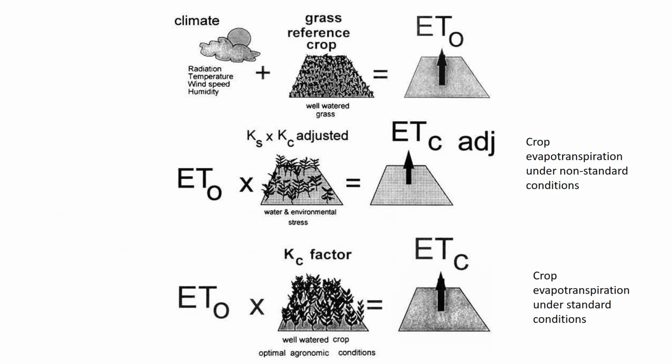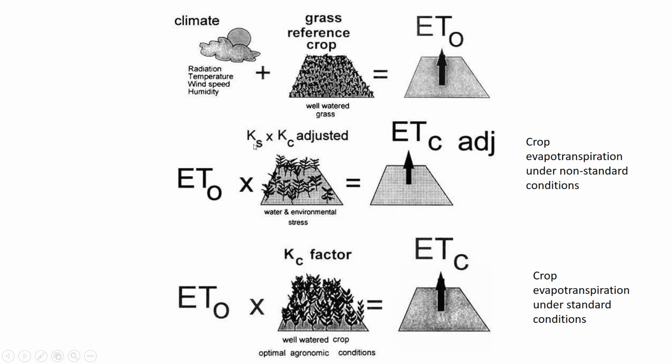So this is the reference evapotranspiration. Here on the top of the image, climate, which includes radiation, temperature, wind speed, and humidity, and a reference crop, which is well-watered grass, creates reference evapotranspiration. And the second image in the middle shows the crop evapotranspiration under non-standard conditions. For instance, it includes water and environmental stress.